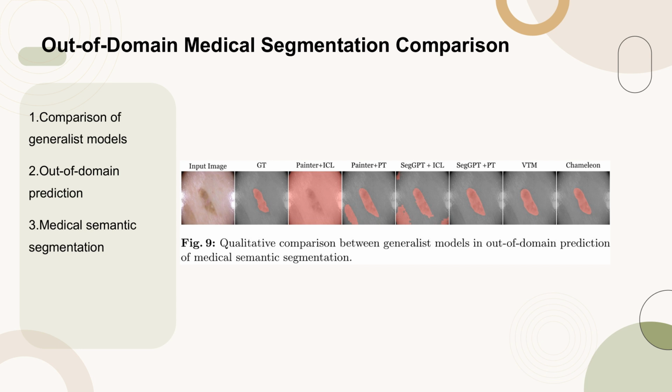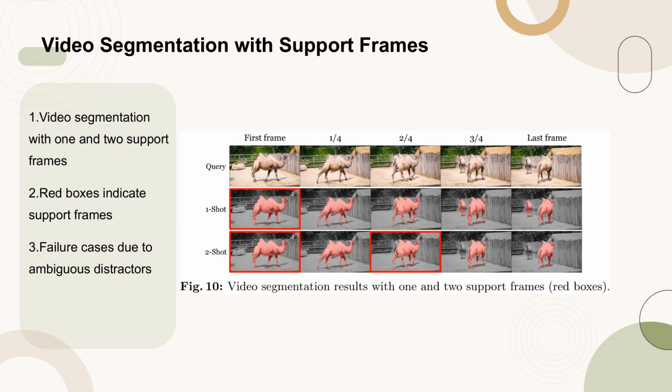The visual representation allows for an intuitive understanding of how each model handles the complexity and specificity required for accurate medical image segmentation. This analysis is crucial for evaluating the robustness and generalizability of machine learning models in real-world, domain-specific applications. Figure 10 presents the video segmentation results using 1 and 2 support frames, indicated by red boxes.